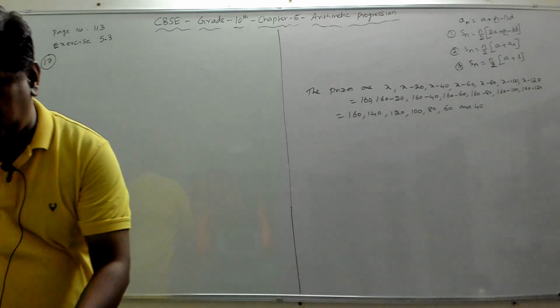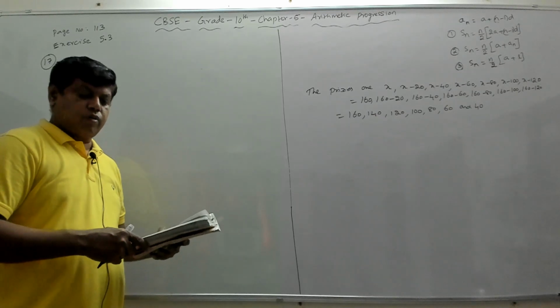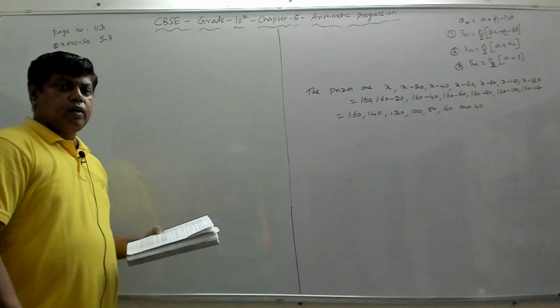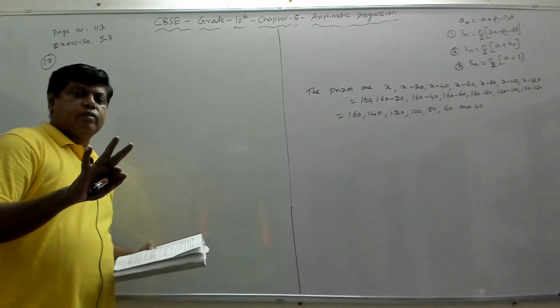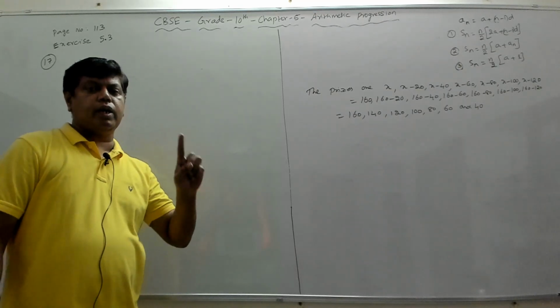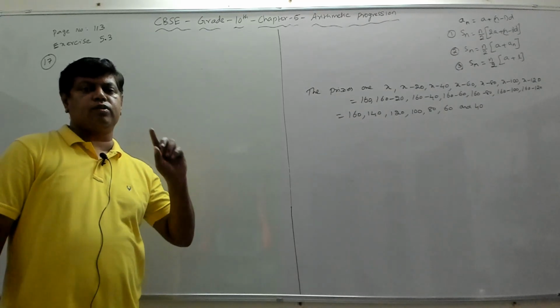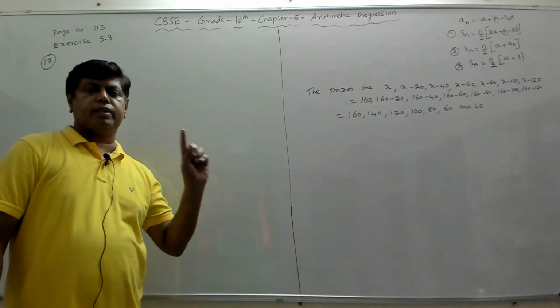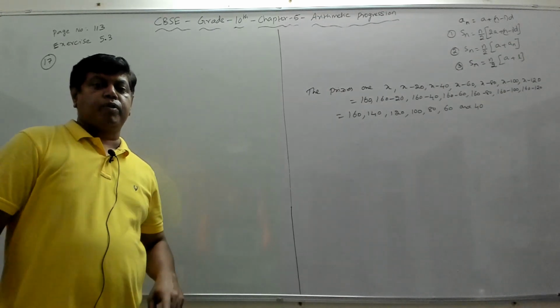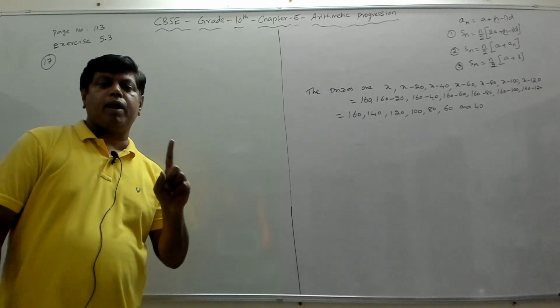Now we need to find how many trees were planted by the students of 3 sections. So each class has 3 sections. So first standard has 1A, 1B, 1C sections. Then second standard has second A, second B, second C sections. Like that, 12th standard also has 12A, 12B, 12C. And each section of each class plants trees equal to its class number.